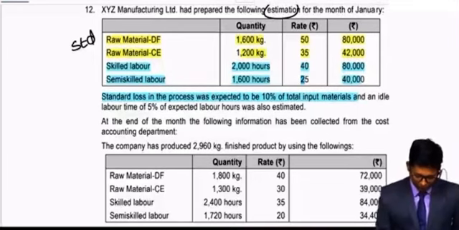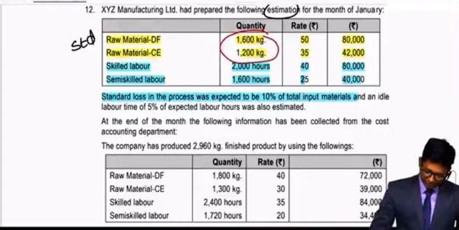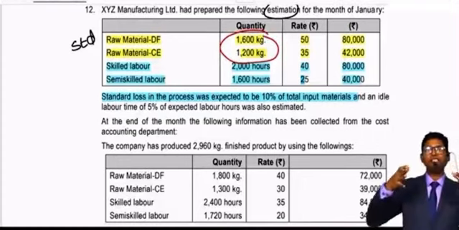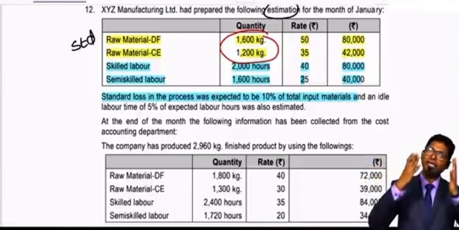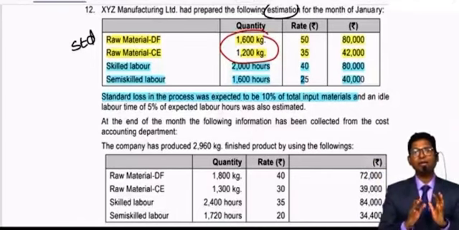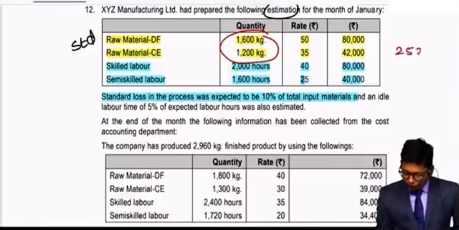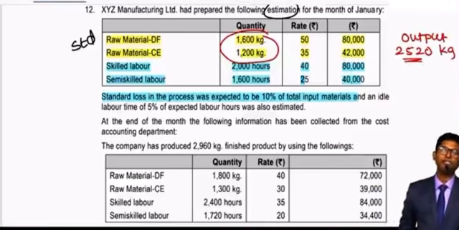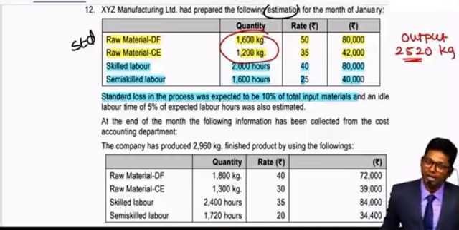The total of material is 1600 plus 1200, that means when you put 2800 quantity of material in the process, 10% of that quantity is expected to be lost. When you deduct that, it gives you 2520 as output. That means the given output is for 2520 kgs. I simply added both the quantities, deducted 10% and computed the output.